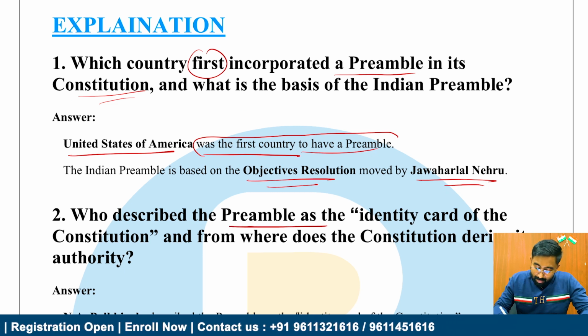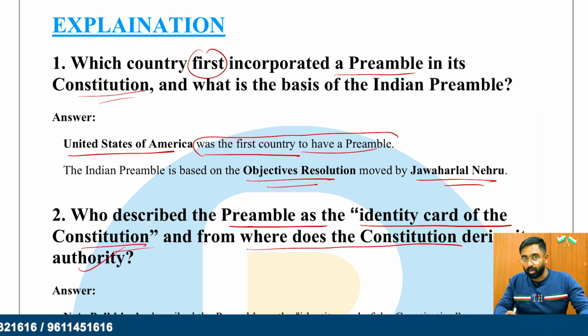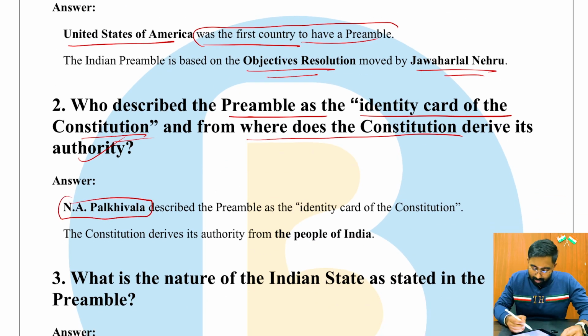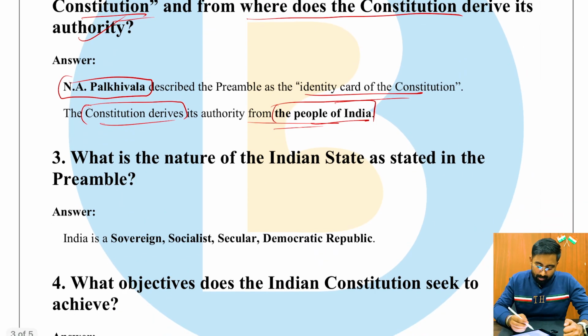Second question: who described the preamble as the identity card of the constitution, and from where does the constitution derive its authority? It was N.A. Palkhivala who described the preamble as the identity card of the Indian Constitution, right? And the Constitution derives its authority from the people of India, because it starts with the words "We the people of India," and it talks about popular sovereignty, right? The Constitution derives its authority neither from the Parliament nor the British Crown or anything else, but from the people of India.